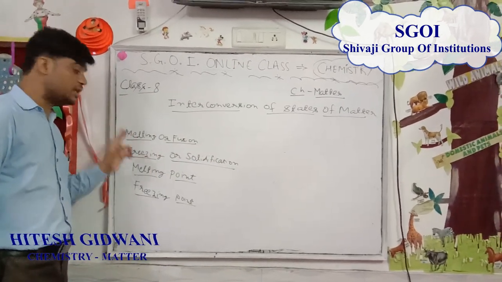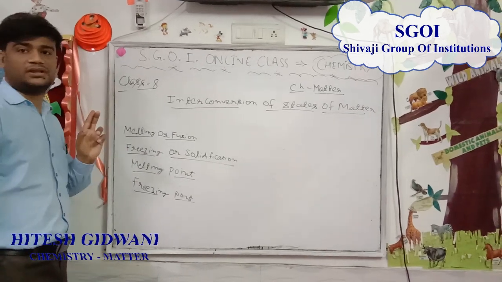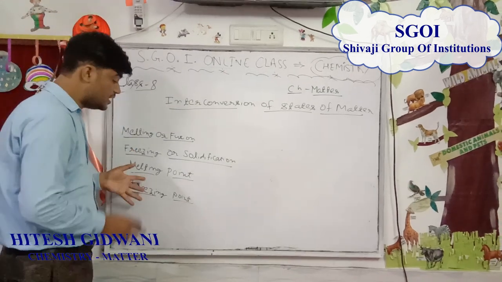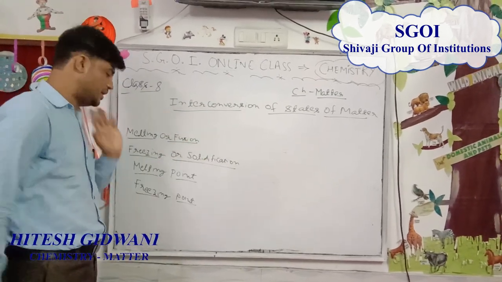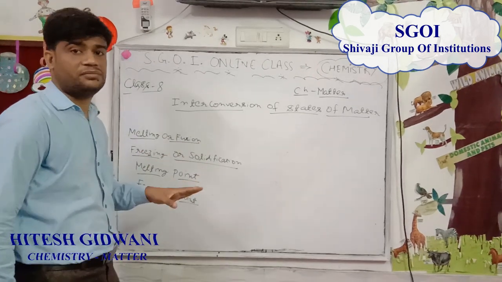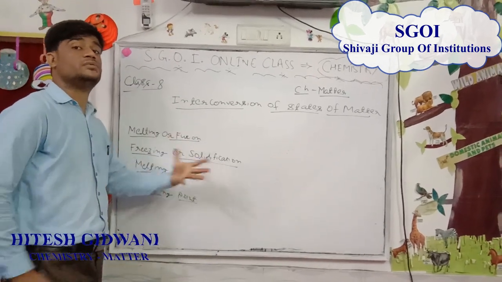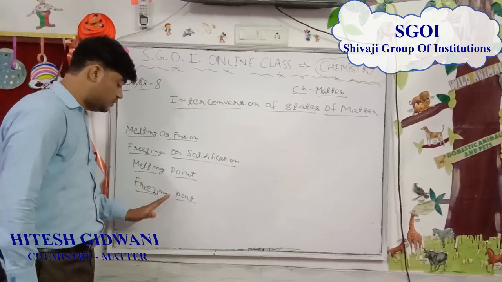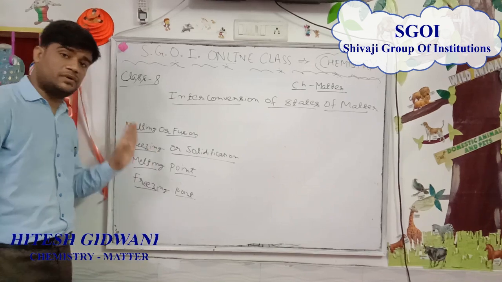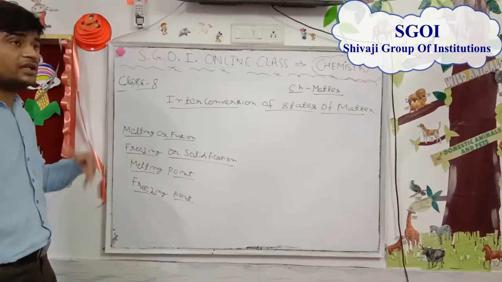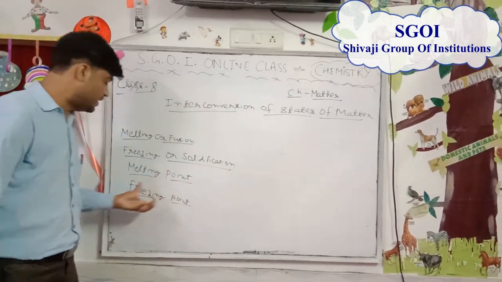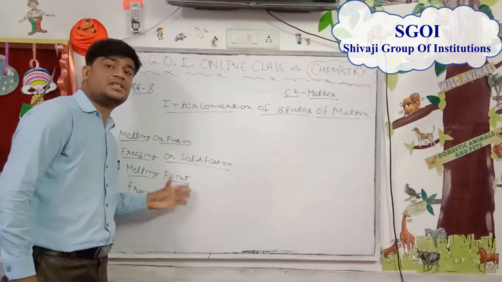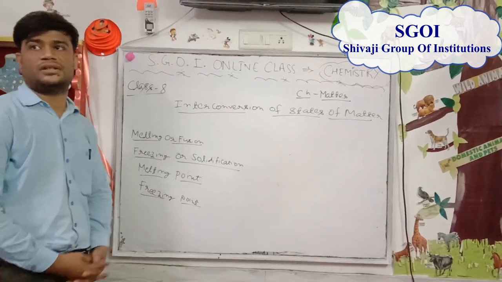Melting point is a constant temperature at which a solid changes into a liquid, while freezing point is a constant temperature at which a liquid changes into a solid state.